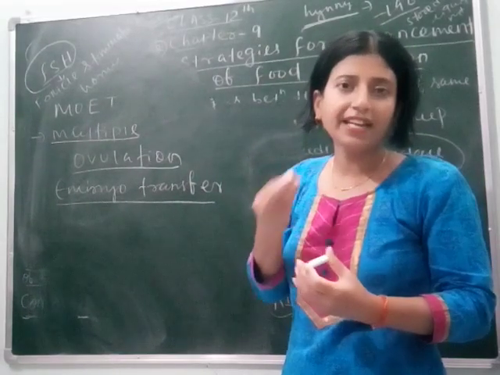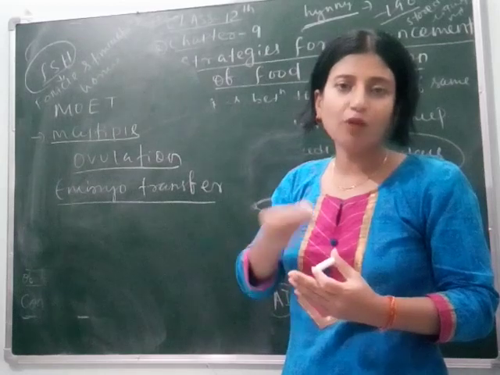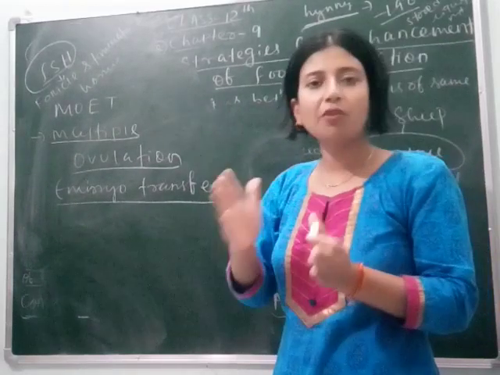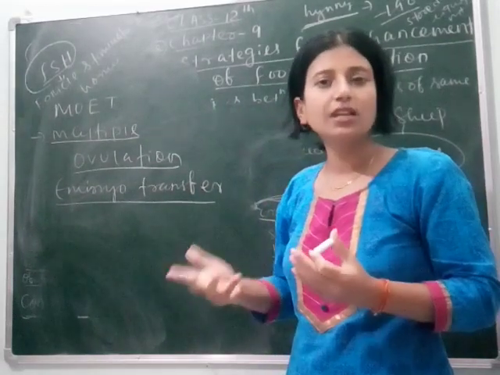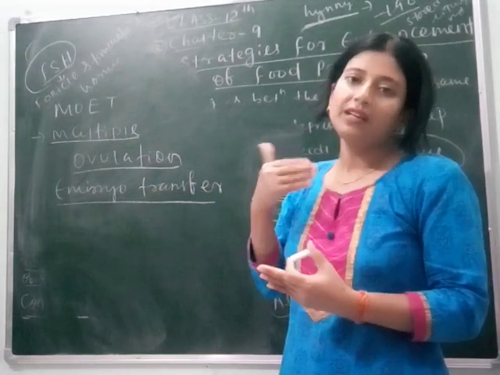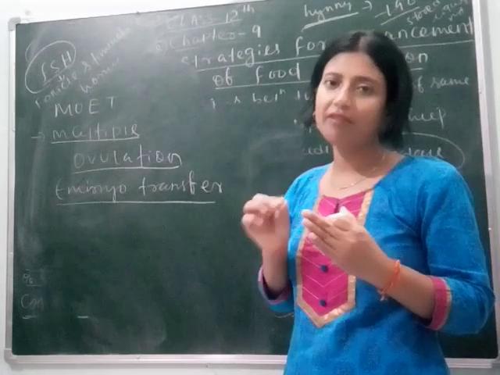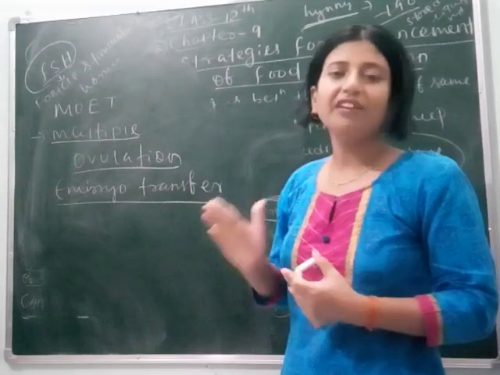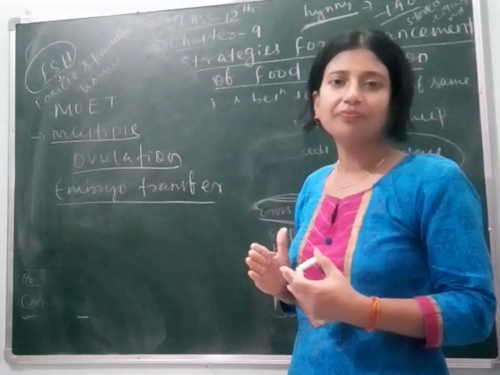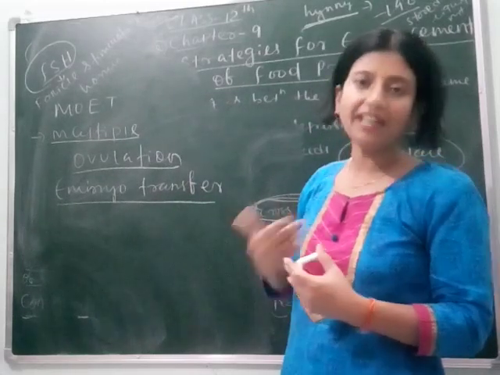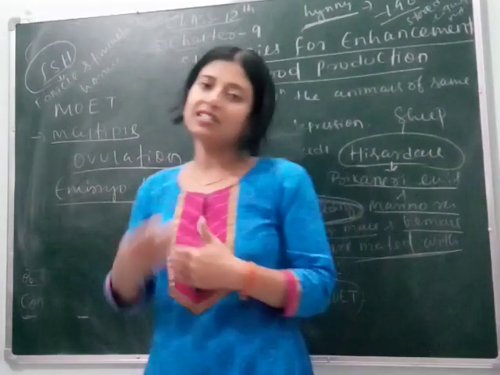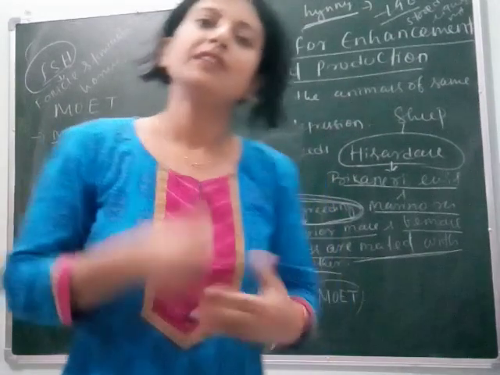After collecting the ova, they are fertilized either outside the body or inside the body of other normal cows. In the same time, with the traditional technique, we get only one calf. But in this process, we can get 6 to 8 calves at a time, which is very helpful to us, and needed due to our increasing need.